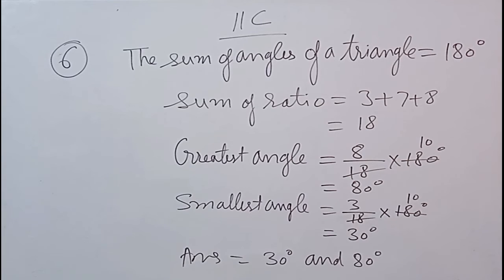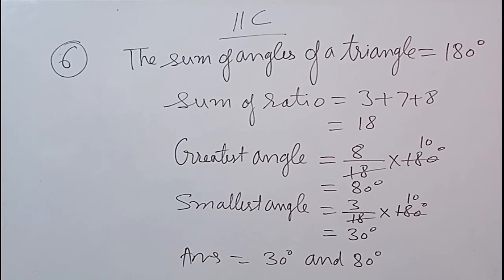Children, now taking question number 6, in which the angles of a triangle are given in the ratio 3:7:8. Find the greatest and the smallest angles. So as you all know, the sum of angles of a triangle is 180 degree. First we have to find the sum of the ratio, that is 3 plus 7 plus 8, that is 18.